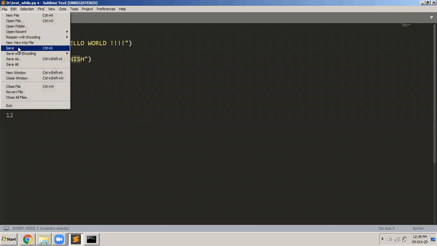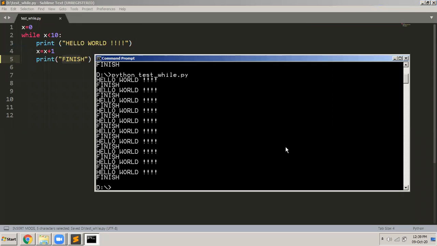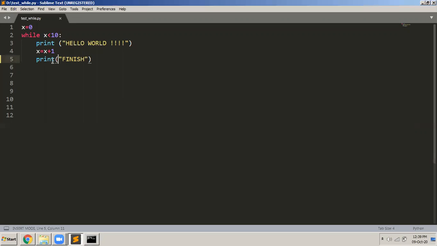So if I say file, save, let me see what is the output of this program. So this is the output. Hello world, finish, hello world, finish, hello world, finish. Now since print finish is also part of the while loop, it is executing even this in the body of the loop. So every time, 10 times, this will get executed.